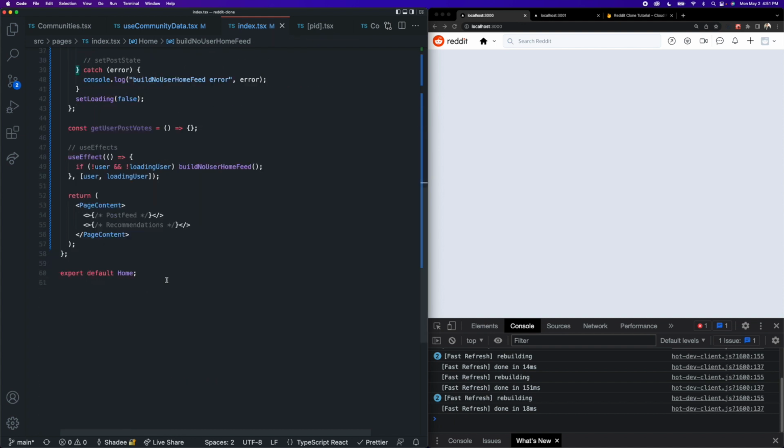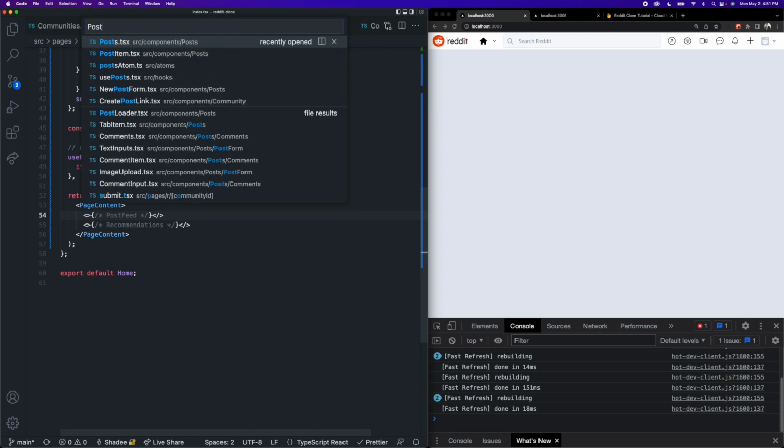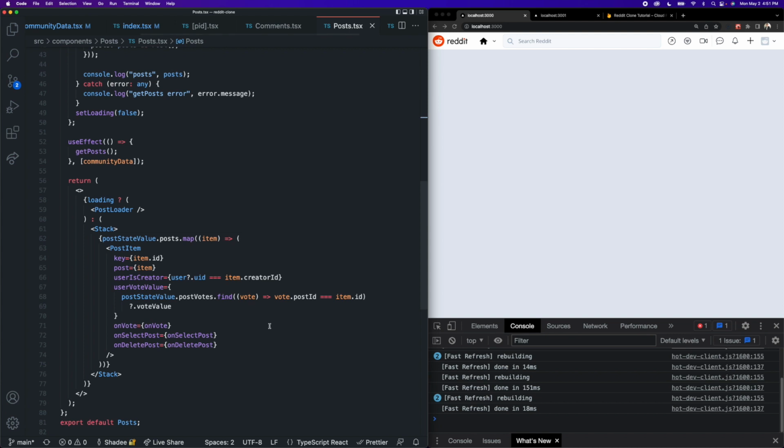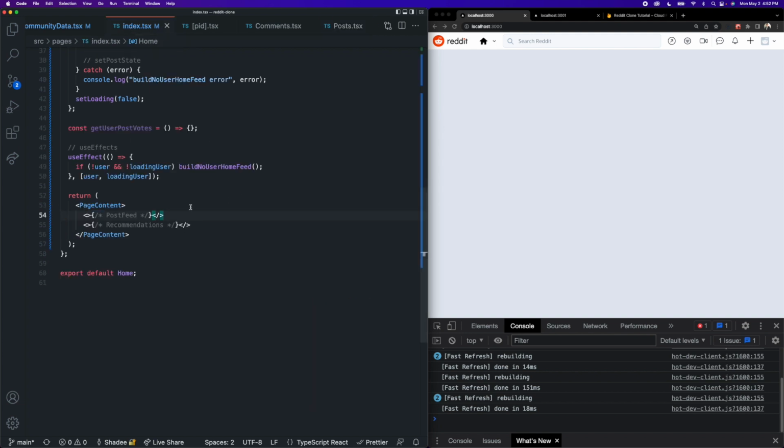Now all we need to do is actually show them here in our feed. So we're going to do something extremely similar to what we did in our post component. If we go back to this component here, all we did was take our post state and map through them, and for each one, create a post item. And we're going to do the exact same thing here. It's actually going to look exactly the same as this, even with the post loader. So let's go back to our index page, and we can remove this comment.